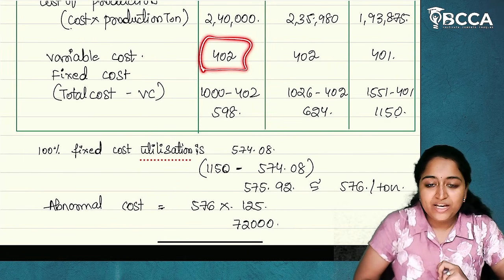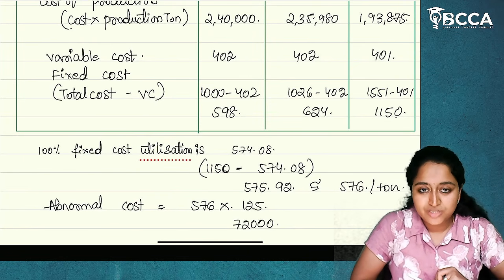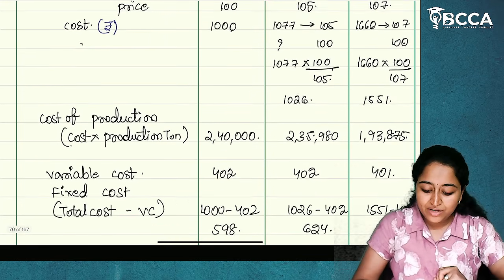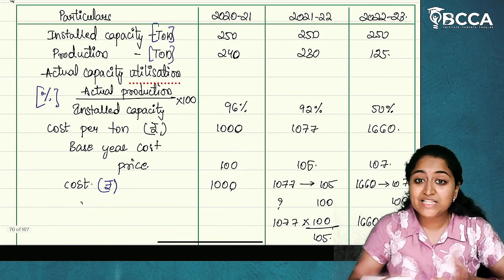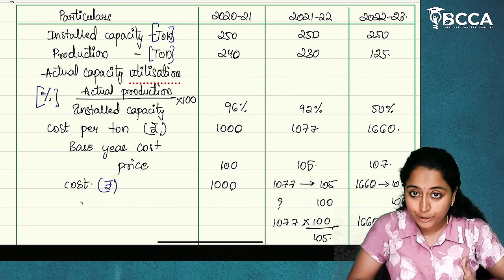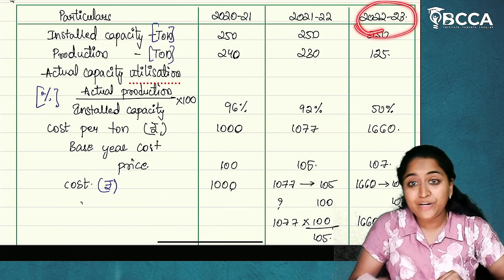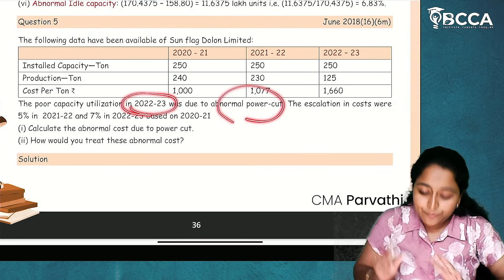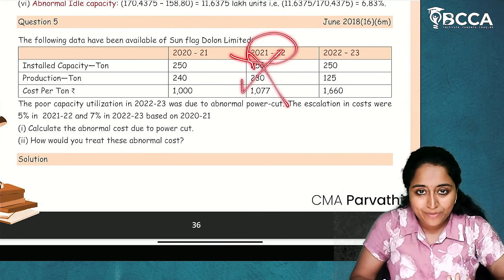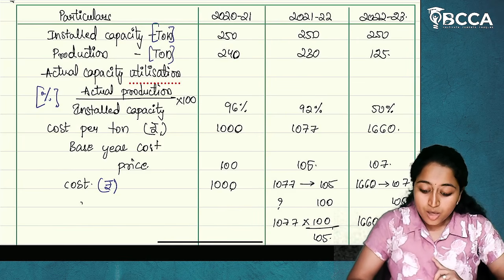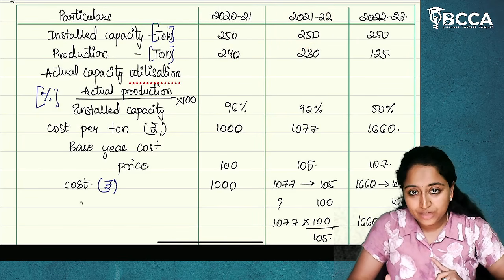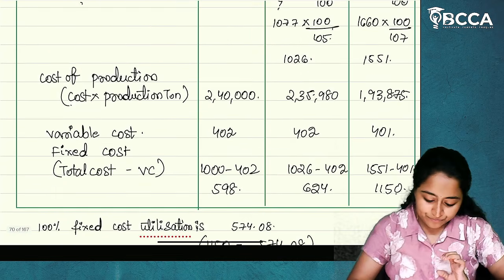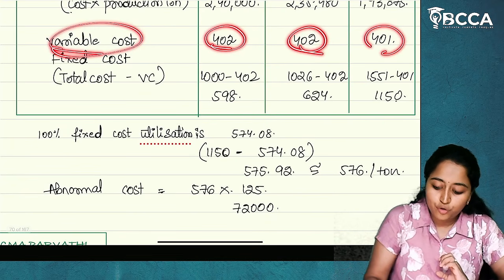Now, for the first year, we haven't calculated the variable cost. So we are taking an assumption. Because this is the base year, there is no abnormal cost in 21-22, but there is an abnormal cost in 22-23, which is given in the question: in 22-23, there is an abnormal power cut. But in 21-22, there is no power cut. So, we are assuming whatever variable cost is there in 21-22 is the same variable cost in 2020-21. We are taking that assumption. So, variable cost 402, 402 and 401.